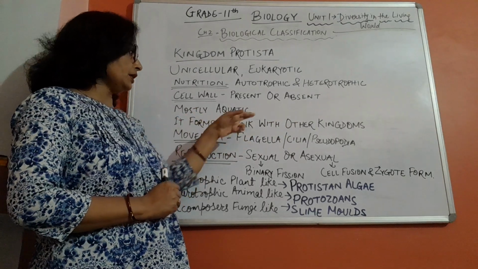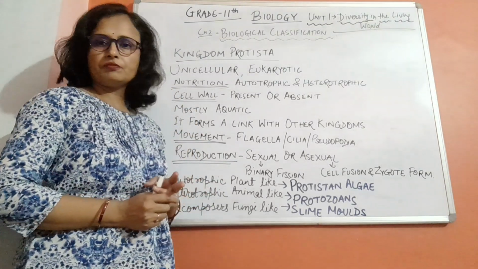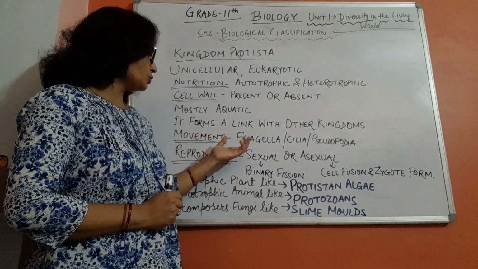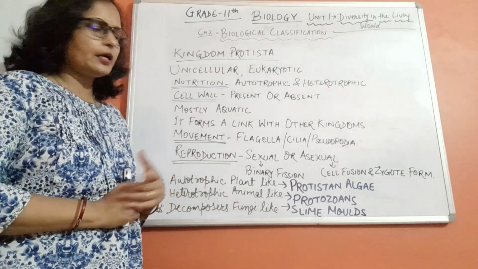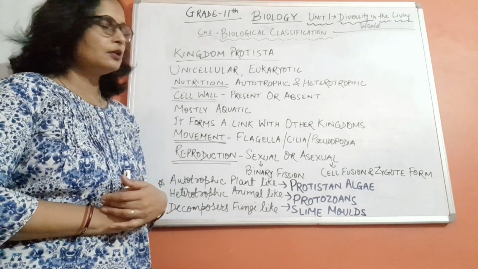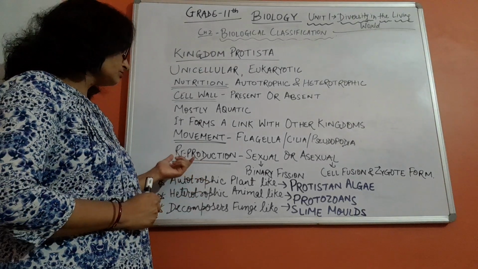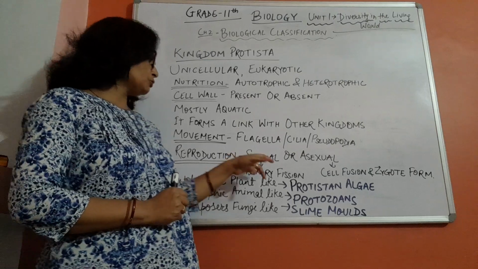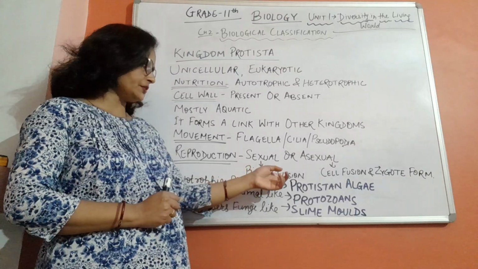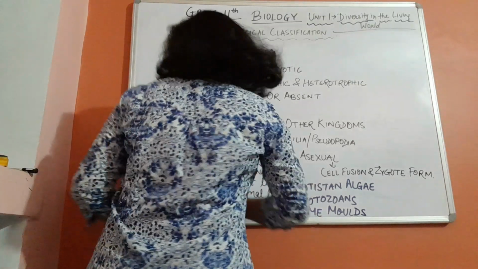That means it has a connection with kingdom Plantae, kingdom Animalia and fungi as well. Okay. Now next, movement. Protista shows movement. It basically moves with the help of flagella, cilia or pseudopodia. Few of the Protista have flagella, few have cilia, and few have pseudopodia. Then reproduction. Mode of reproduction is both sexual as well as asexual.